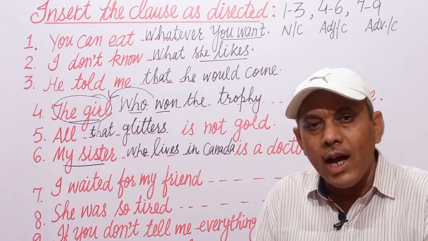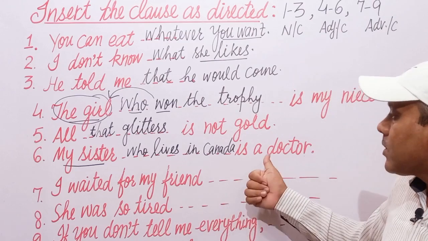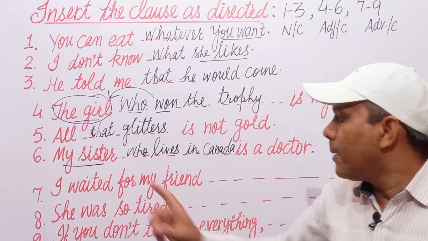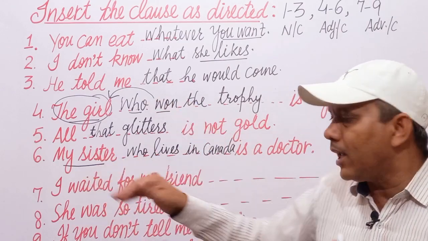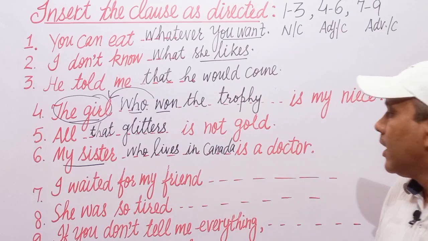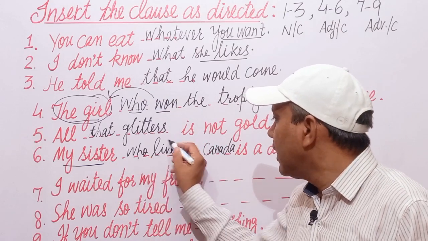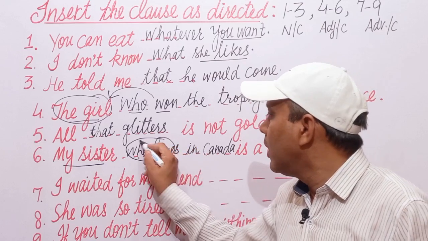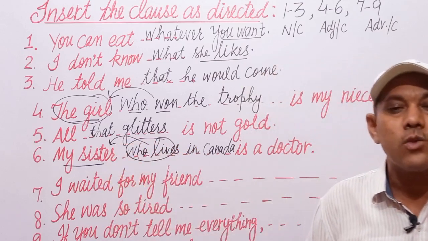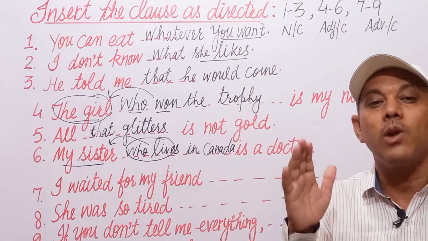Who lives in India is not a doctor. Which sister of mine is a doctor? My sister who lives in Canada is a doctor. Here this who lives, again subject verb combination qualifies this noun. That's why this is an adjective clause.